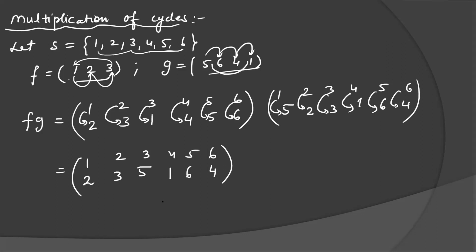Okay. You can write it as a product of cycles also. 1 is going to 2, 2 is going to 3, 3 is going to 5, 5 is going to 6, 6 is going to 4. This is a cycle of length 6. So the product comes out as a cycle of length 6 here.